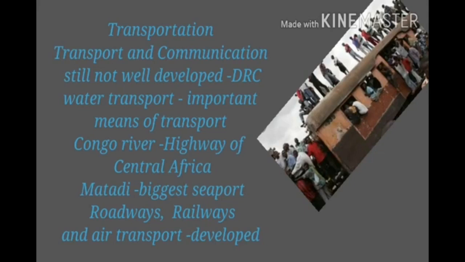Children, the Congo Railways operates mostly in the southeastern part of the country. Children, Matadi is the chief seaport and Kinshasa, the capital of the Democratic Republic of the Congo, is an important river port. Children, water transport over the Congo River is an important and major means of transport. The DRC has hundreds of kilometers of navigable waterways.